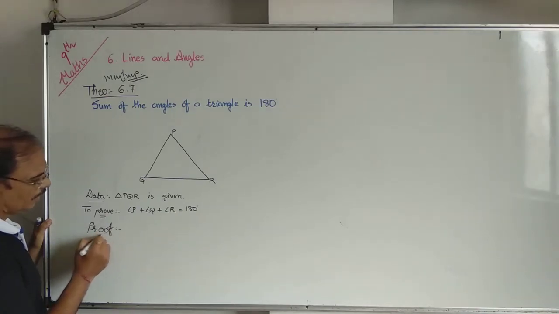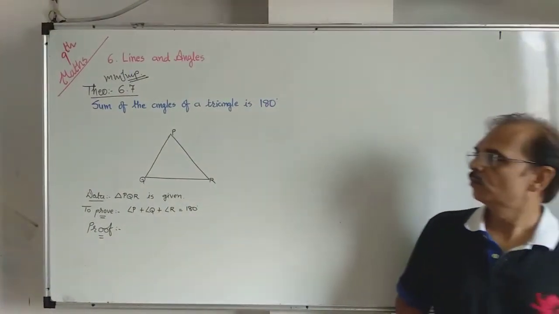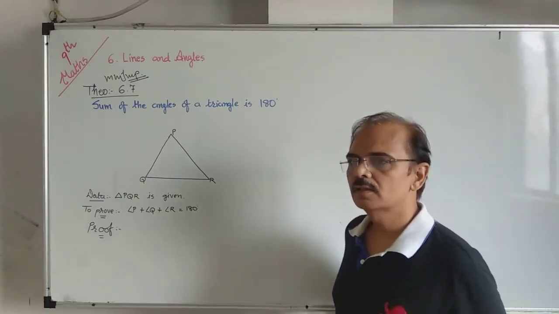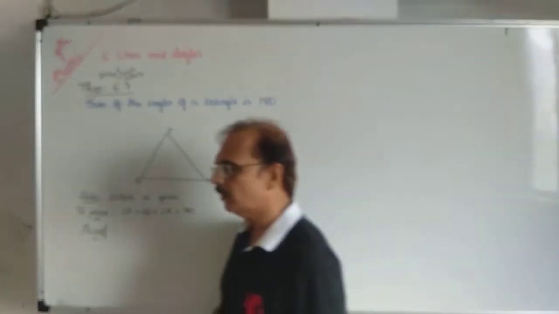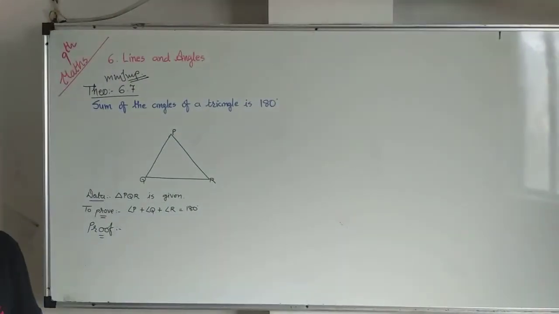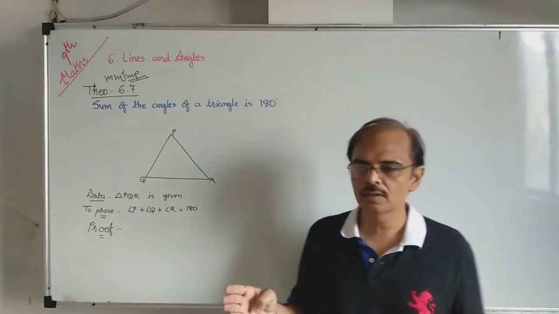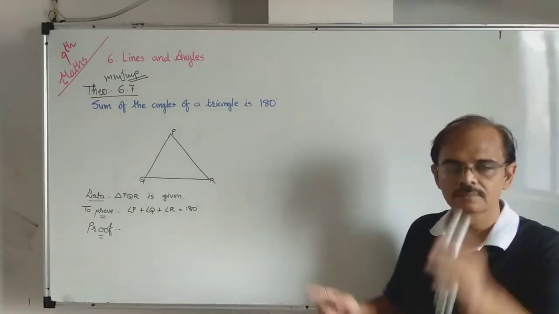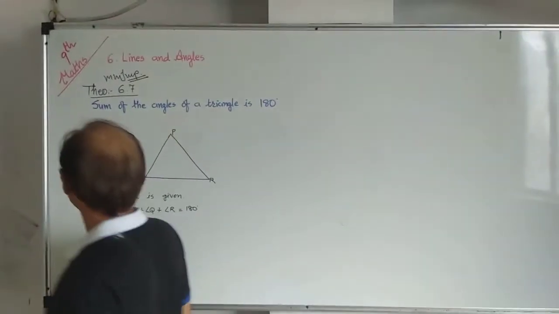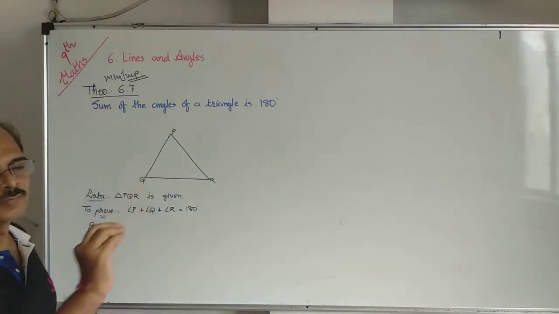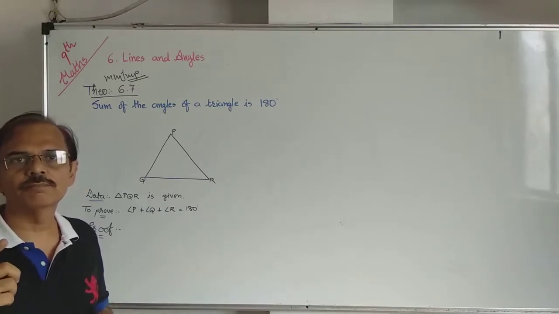Now you know what you have learned before this: alternate interior angles, alternate exterior angles, corresponding angles, and co-interior angles. You know that if lines are parallel, then alternate interior and alternate exterior angles are equal, corresponding angles are also equal, but co-interior angles are supplementary. So use this. Now in this triangle, parallel lines are not given.